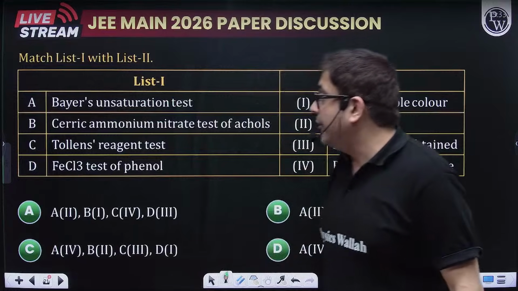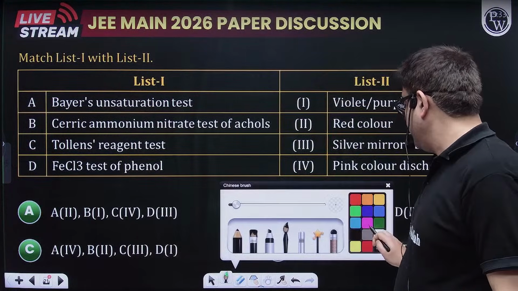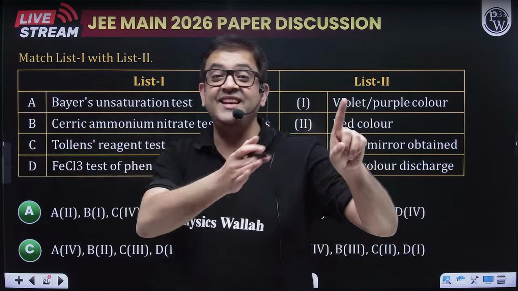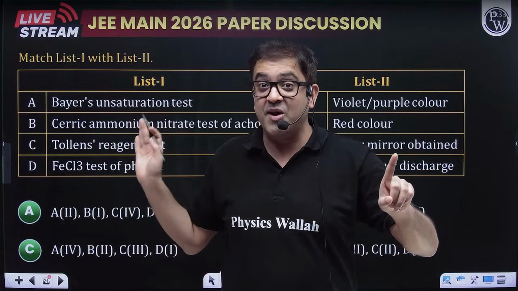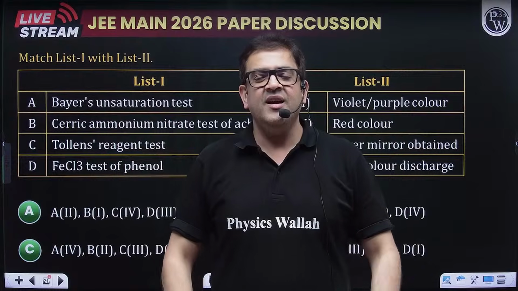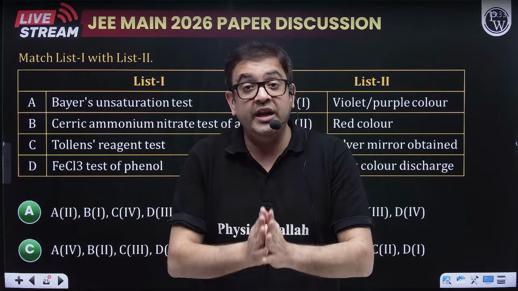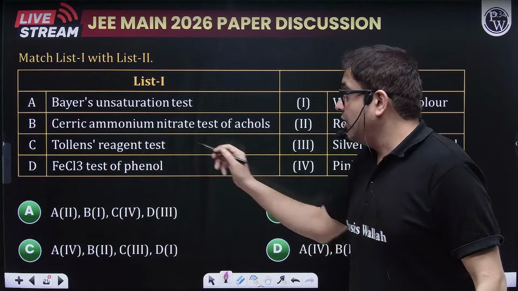So moving forward, now these are pretty simple organic questions. Again, I'm telling you, physical and more or less inorganic has come good, like coordination compounds or DMG questions, they were nice. But you should not leave organic, because organic chemistry is the area where you can score anything. Look at this question.